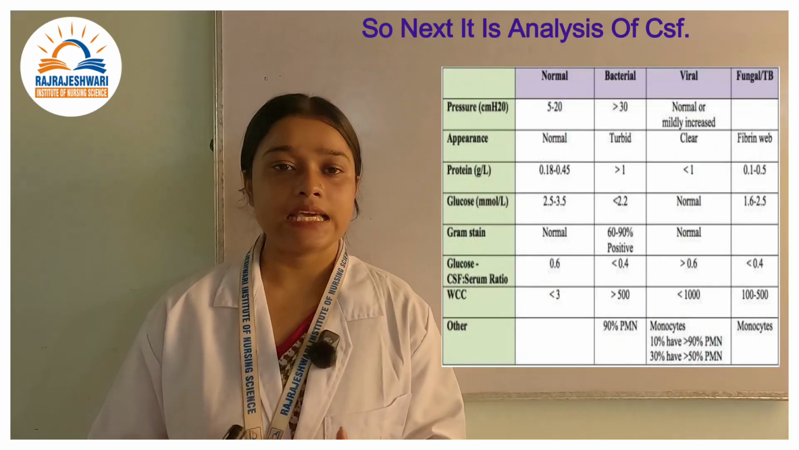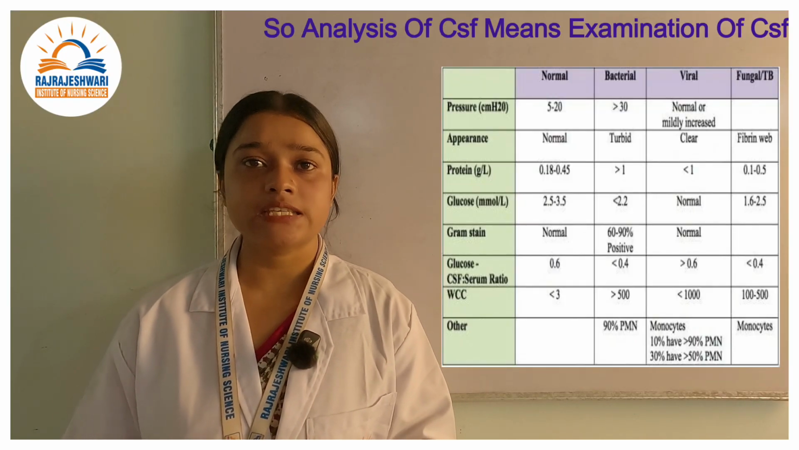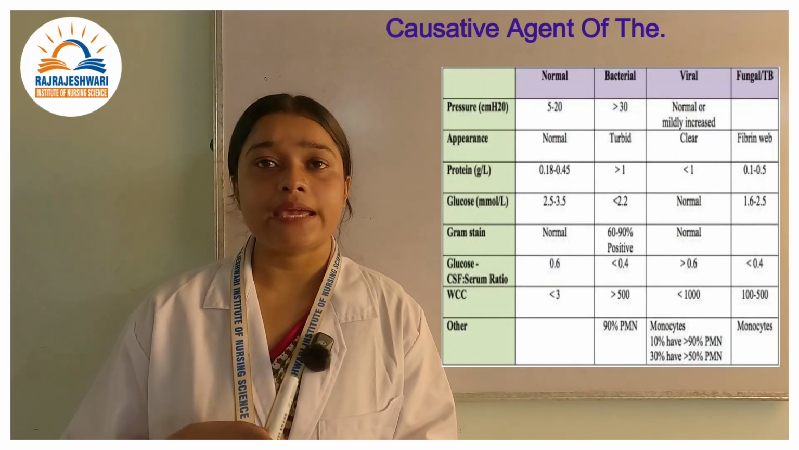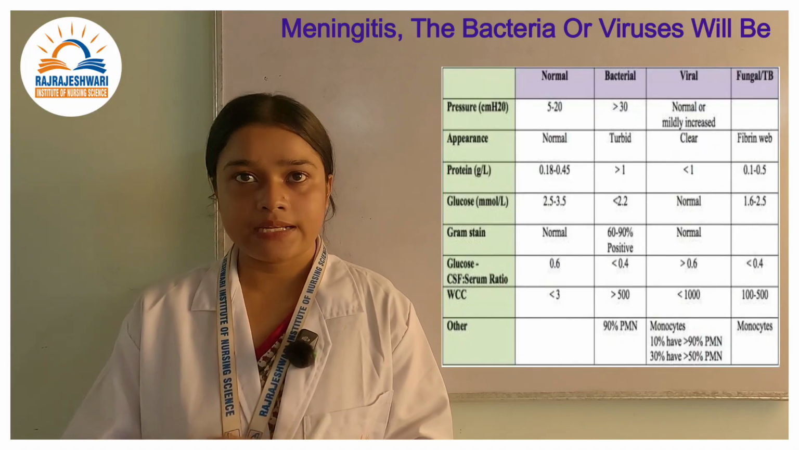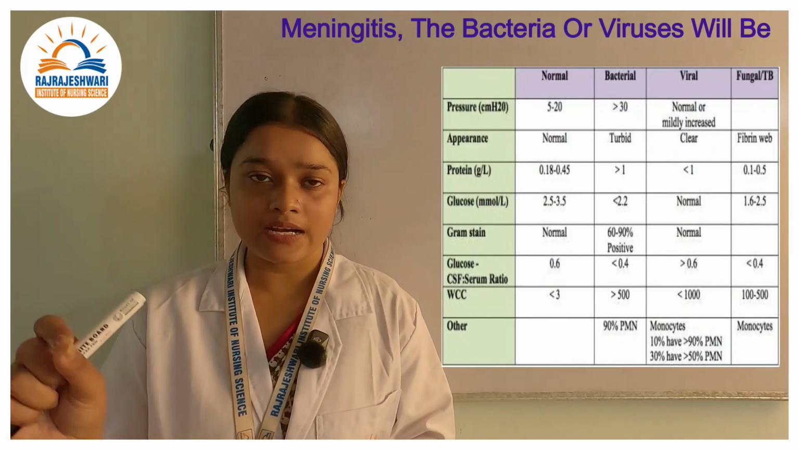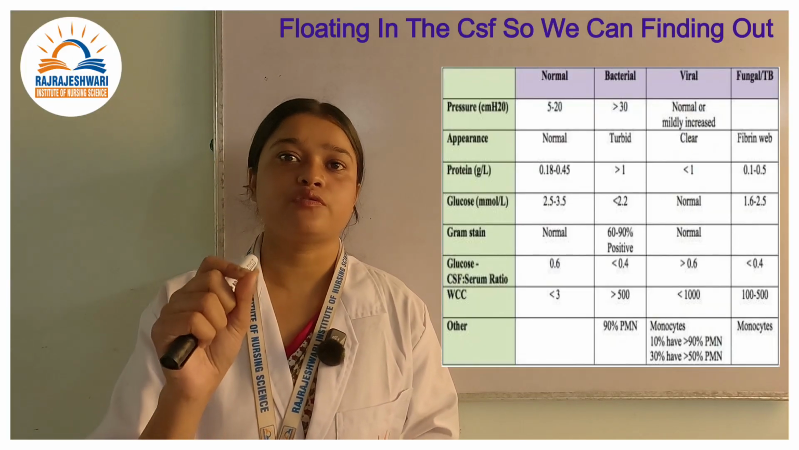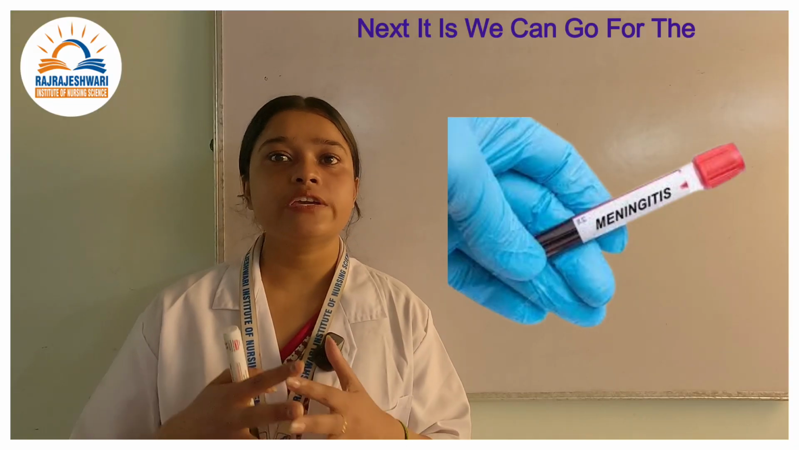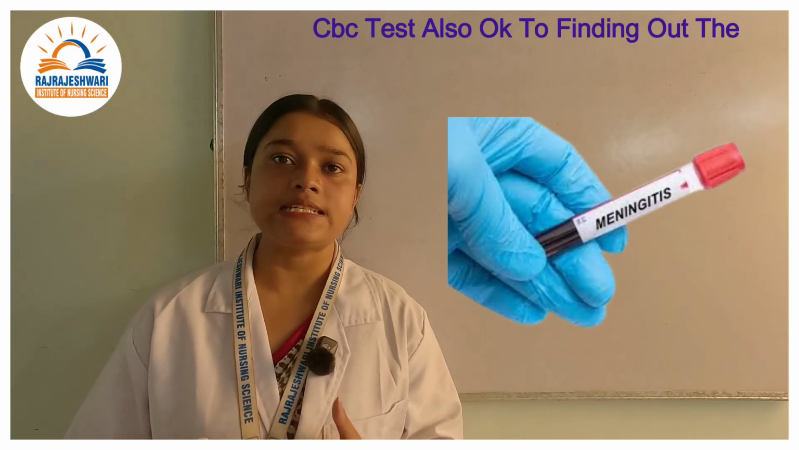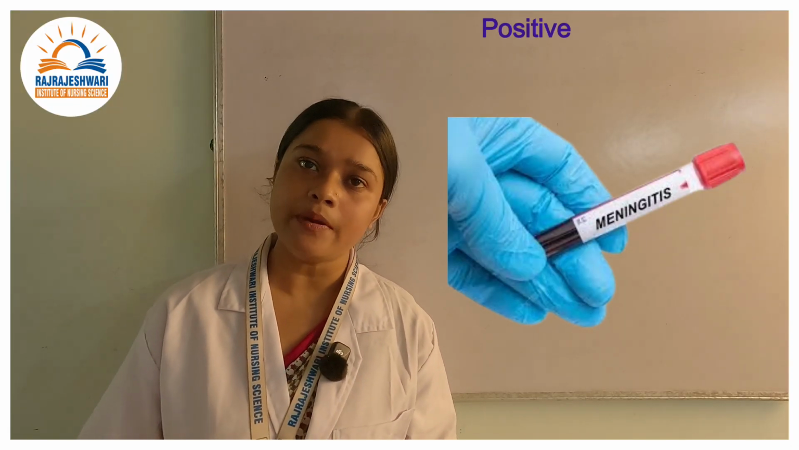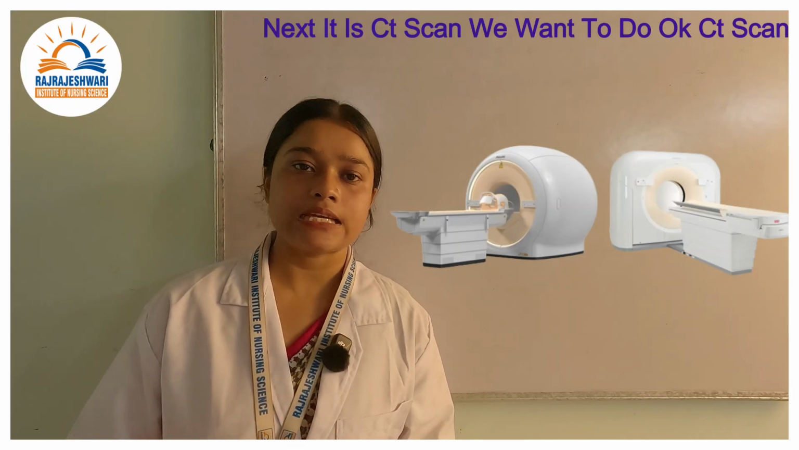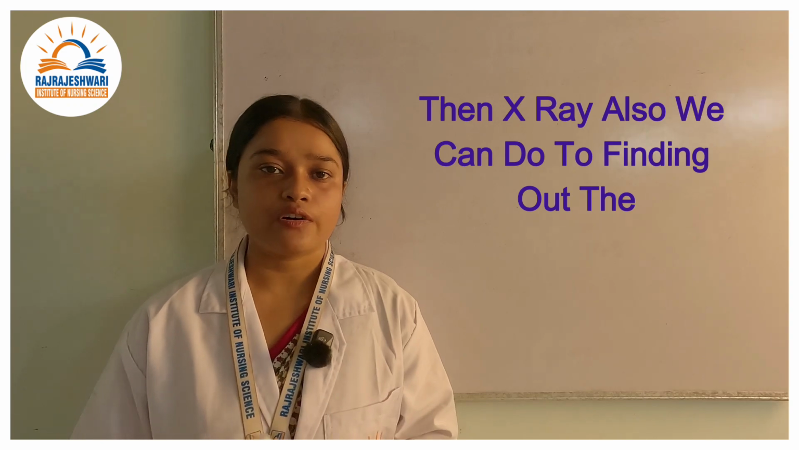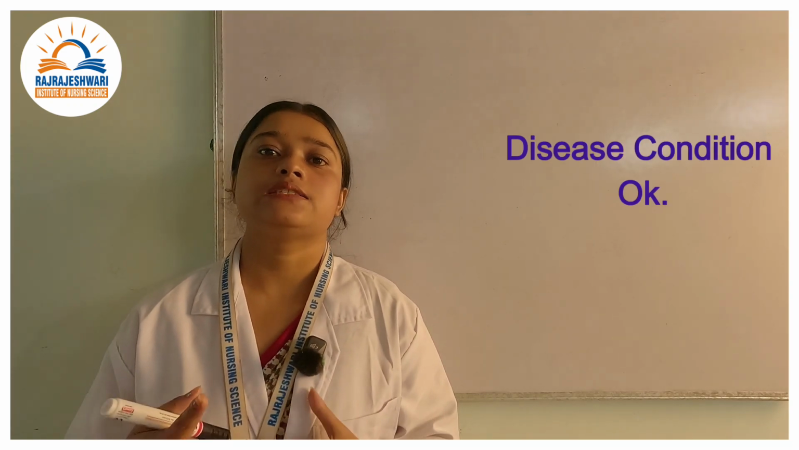Next is analysis of CSF. Analysis of CSF means we want to examine the CSF to know the causative agent of the meningitis. The bacteria or viruses will be floating in the CSF, so we can find out through the analysis of the CSF. Next, we can go for the CBC test also, to find out the causative organism. Next, we want to do a CT scan, and an MRI also we can do, then an X-ray also we can do to find out the disease condition.